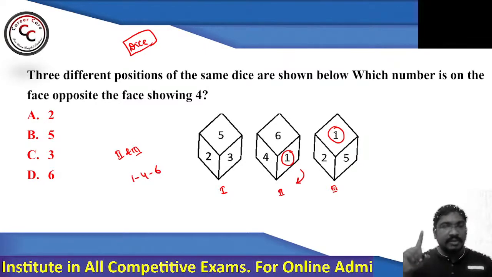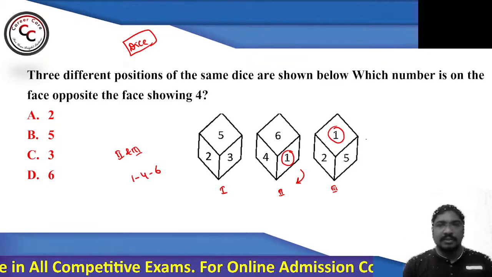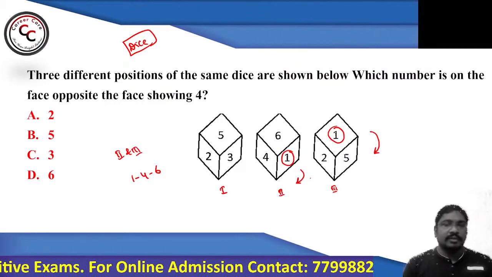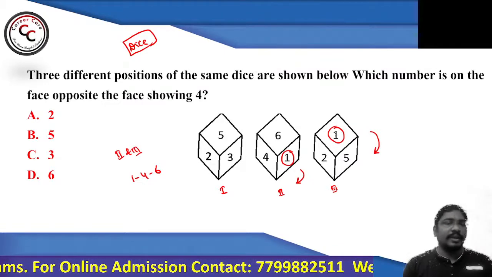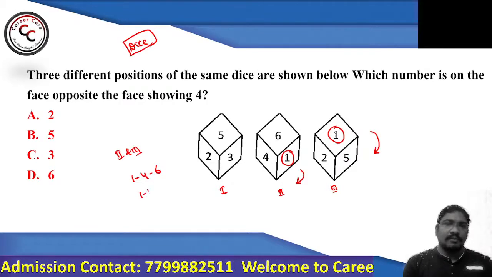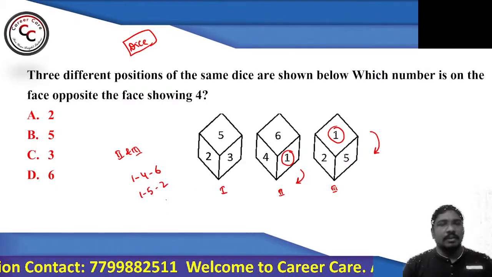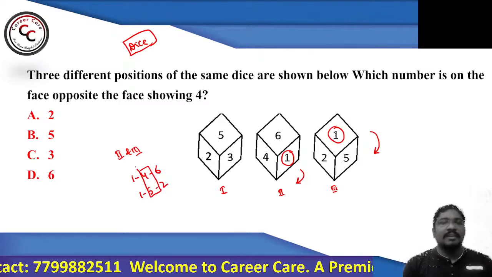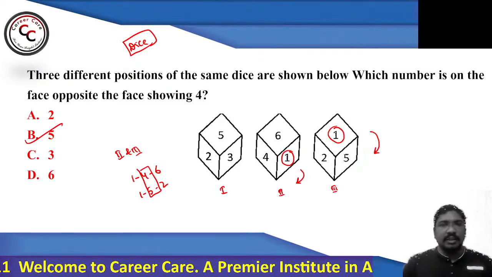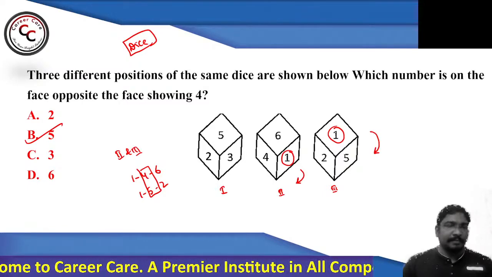From the third view, start from the same common surface. So what is the common surface? 1. In view 2, I have gone clockwise, which means in view 3 also I have to go clockwise. So 1, 5, 2. So 4 opposite will be 5, not 6. Right? So obviously option number B.